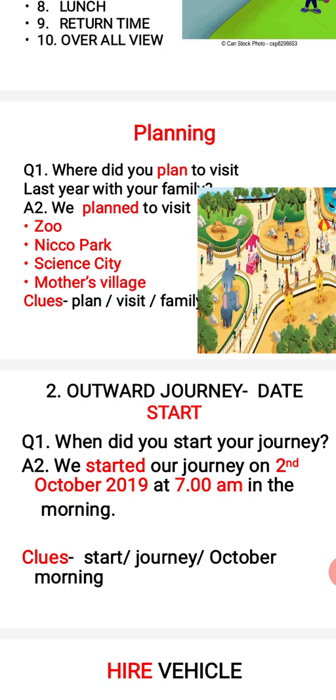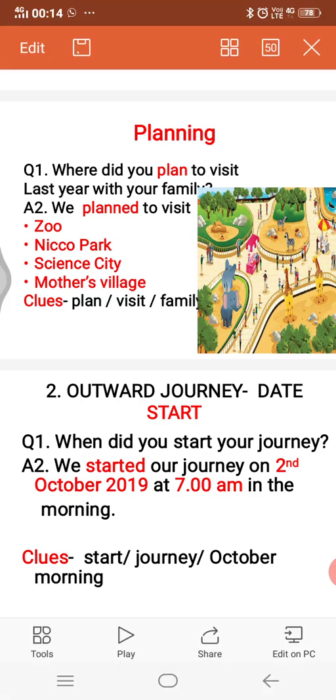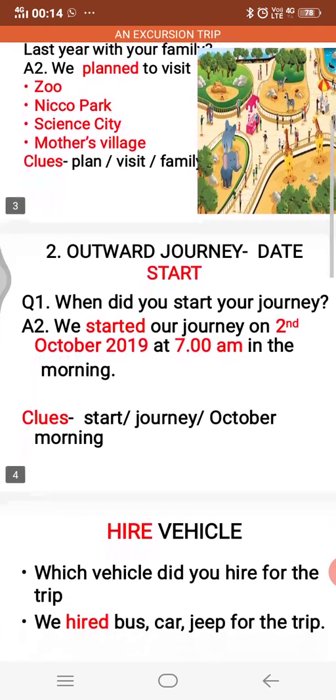So start means we started. Journey means we started our journey. On which date of the month? On 2nd October. When? At 7 a.m. in the morning. So these are the clues. This will help you to frame a sentence.